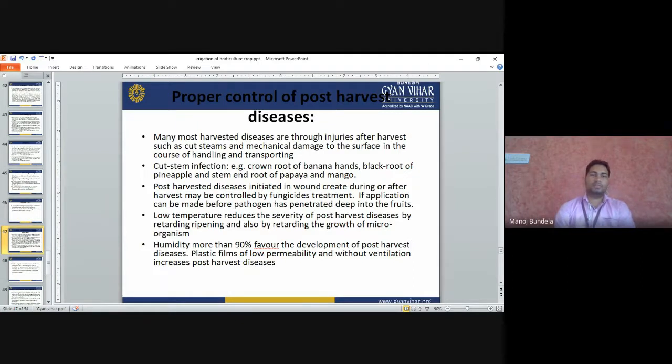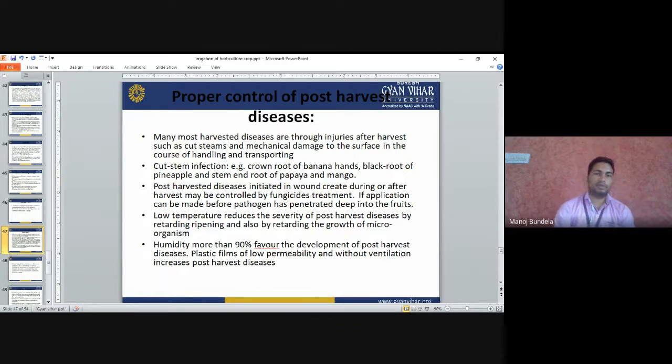Many diseases and injuries occur when we go for storage of the fruits. Sometimes when we harvest the vegetables or fruits, they get damaged. If any damaged fruit is stored with the other fruits, it will cause disease and it will spread to all the containers. Examples are stem and root rot of papaya and mango, black root of pineapple, crown rot of banana.